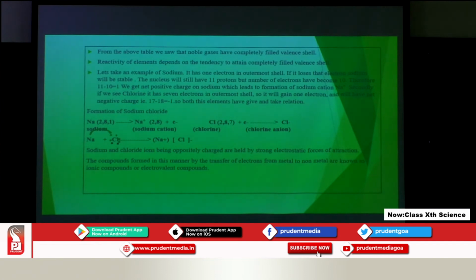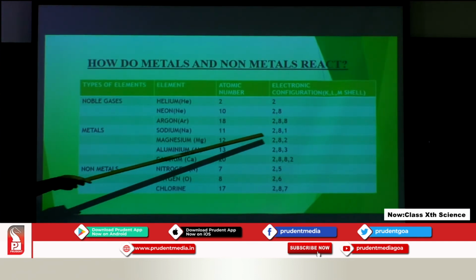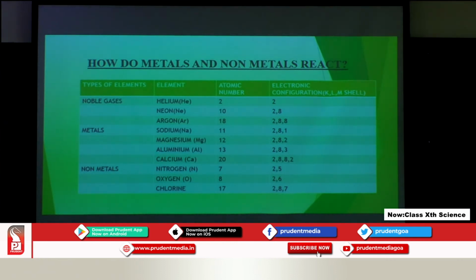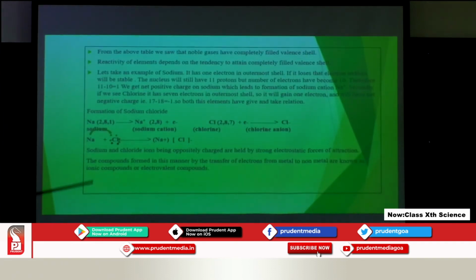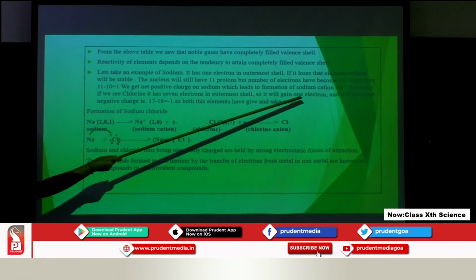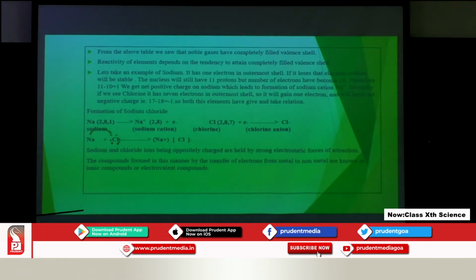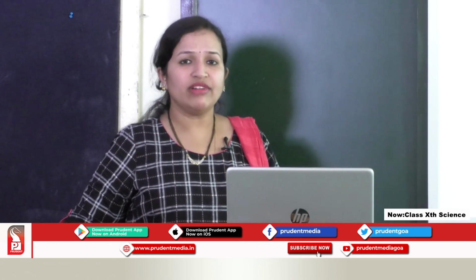Okay. Now let us take an example of sodium. Sodium has one electron in the outermost shell. If it loses that electron, it will become stable. So when it loses the electron in the outermost shell, sodium, which is a metal, will get converted into an ion, and that ion is a cation. So when it loses the electron, we get the formation of a cation, that is Na+.